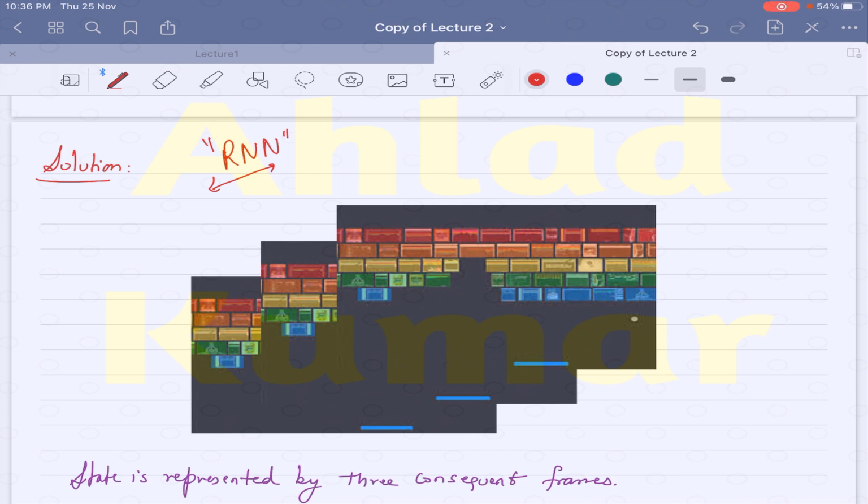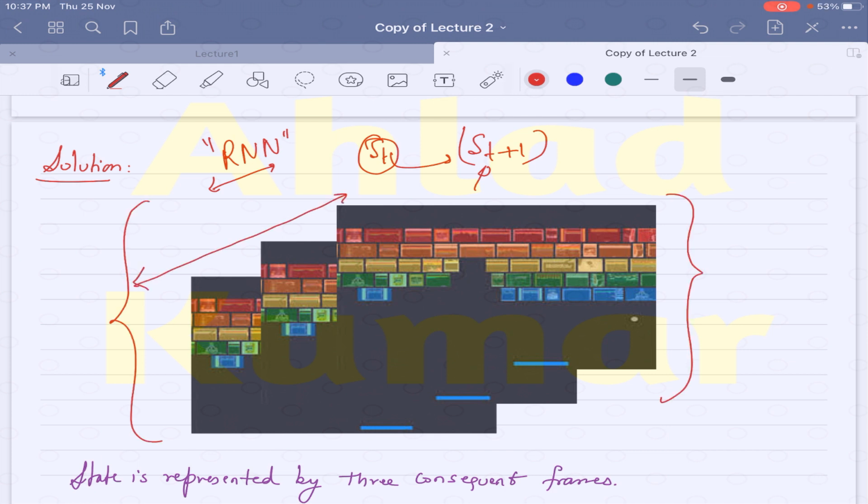So we can use those long-term dependencies to store the previous information, so that the information from previous states can be used to predict the future information at t+1. So either you can combine these three frames together to satisfy the Markov property, or you can use RNNs in the reinforcement learning algorithms. These are the two typical solutions.